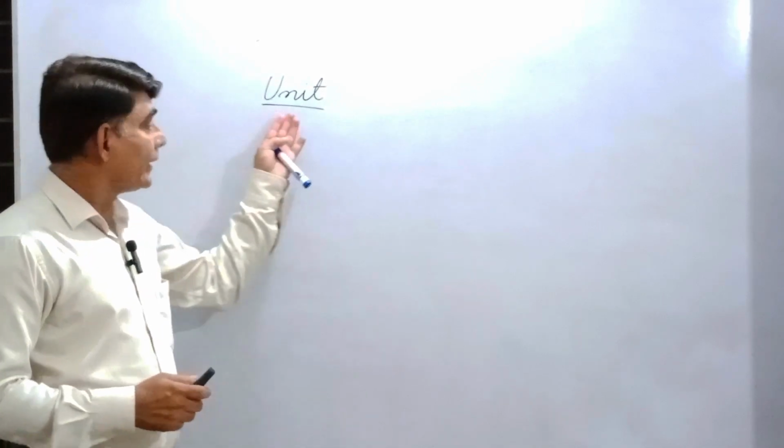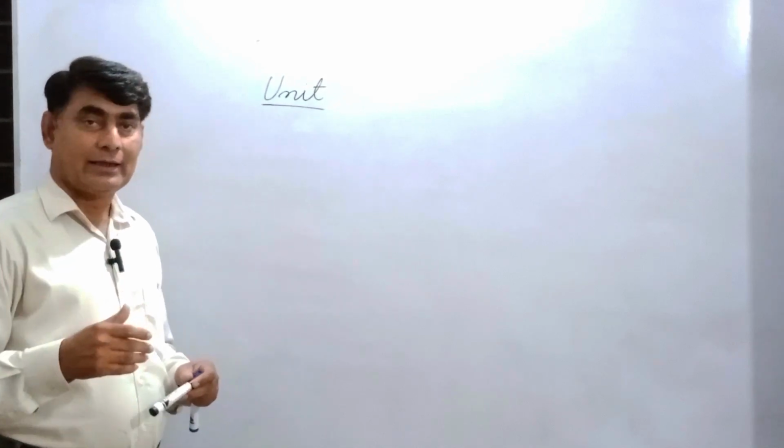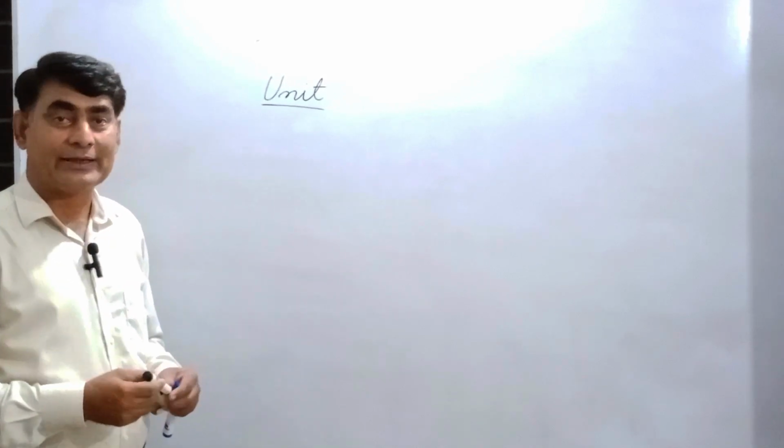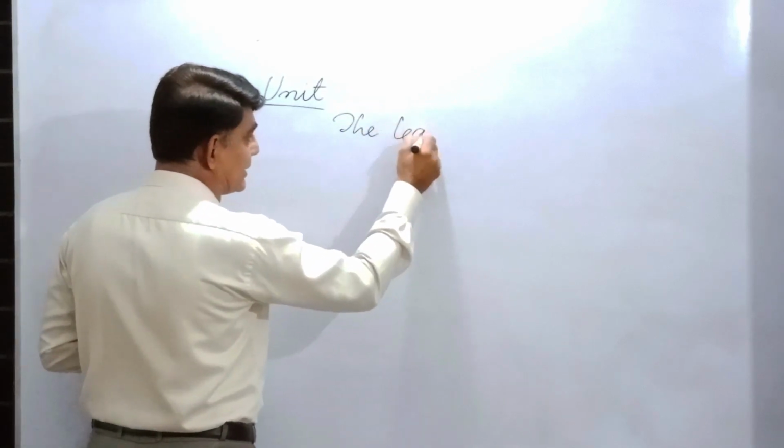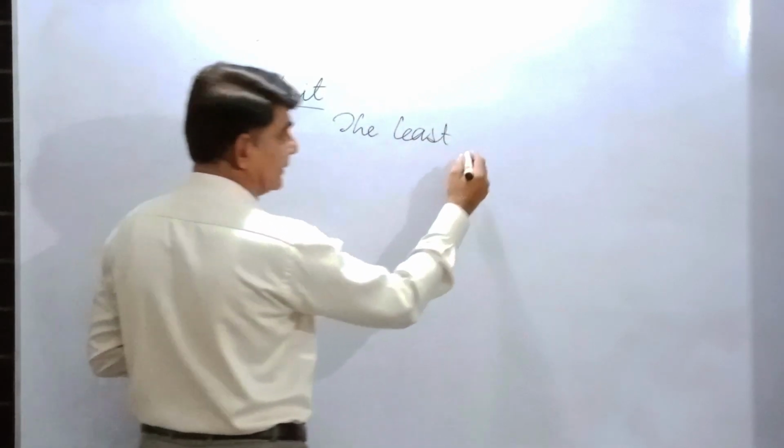Now unit, the least measurement in any system is called unit.